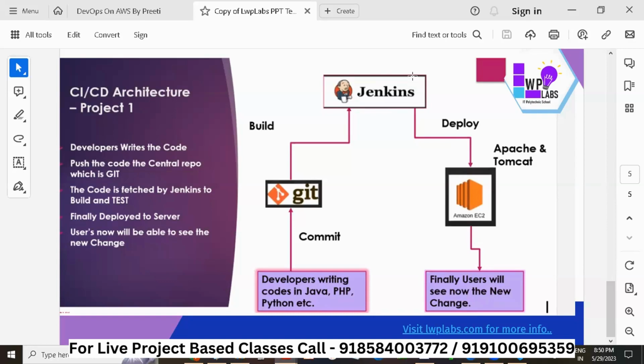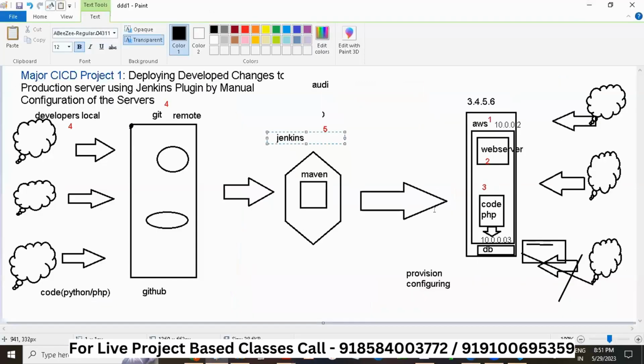Apache is not Maven. Apache is a company like Microsoft. Microsoft has Windows, Azure, Teams, Office. Similarly, Apache has Maven, the web server, Tomcat, and Cassandra, which is a database. So these are different tools.